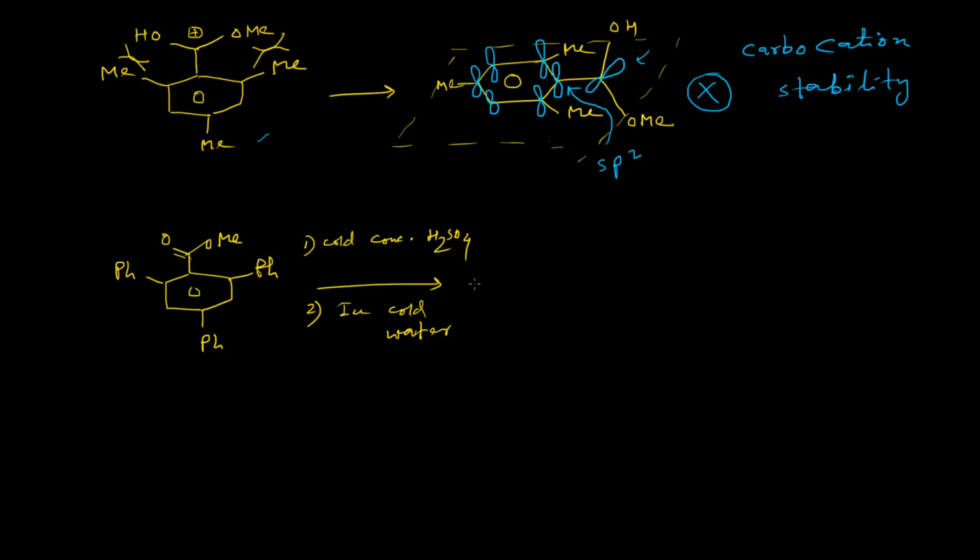So what will happen? The actual product of this reaction is formed in the first step, and the product was found to be this compound. So how can we explain the formation of this particular product?